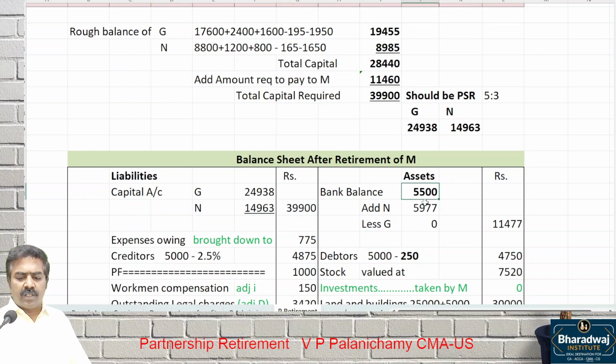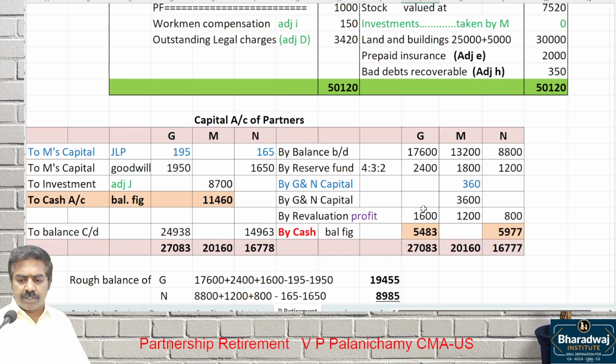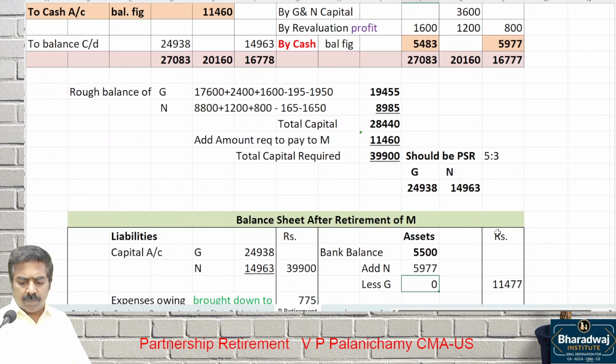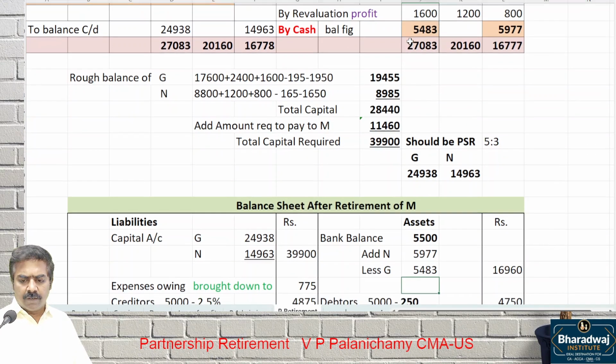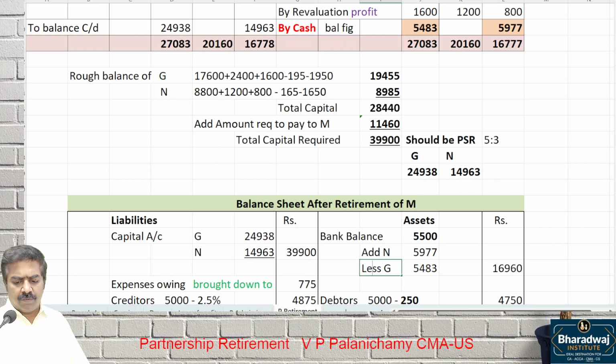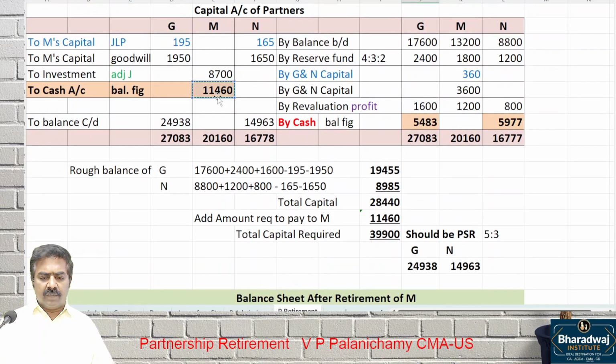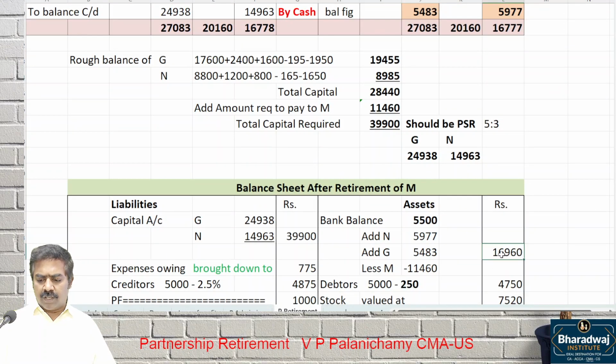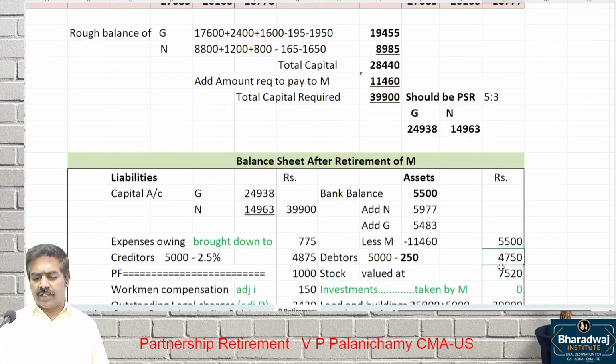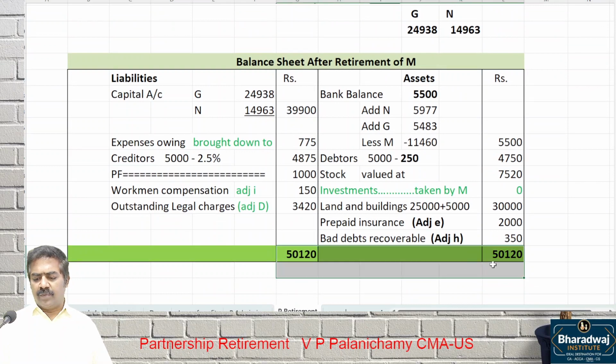How much is the bank balance? 5,500. How much cash does N bring? 5,977. How much does G bring? This is an addition. Add G's 5,483, less paid for M. How much have we paid to M? 11,460 paid. So your cash balance will become the same. 5,500 plus money brought in minus money paid will give the same. 5,500, the same answer will come. Balance sheet also will tally.